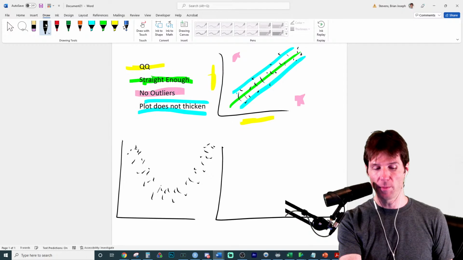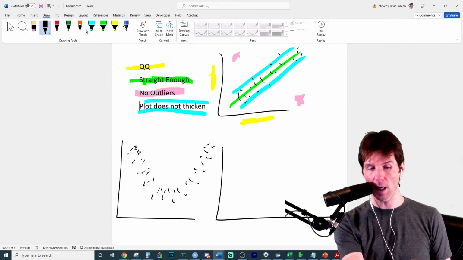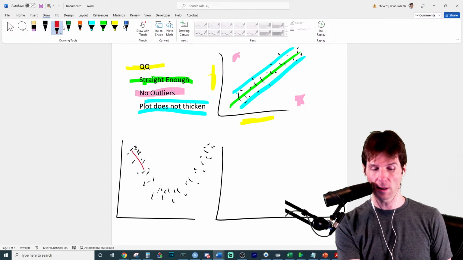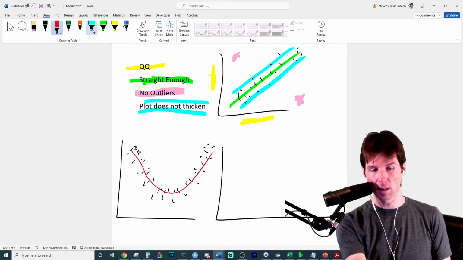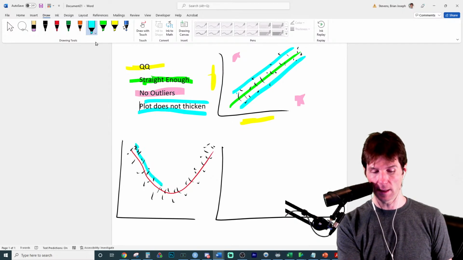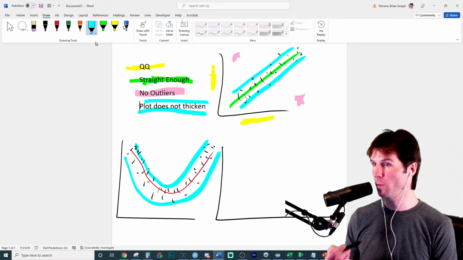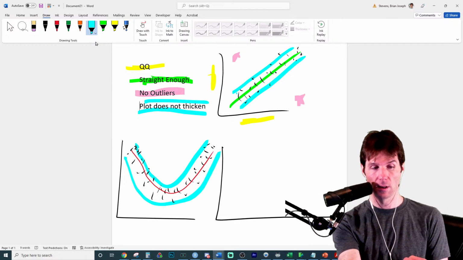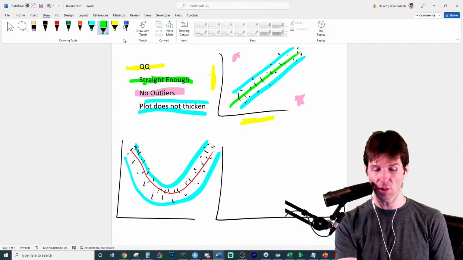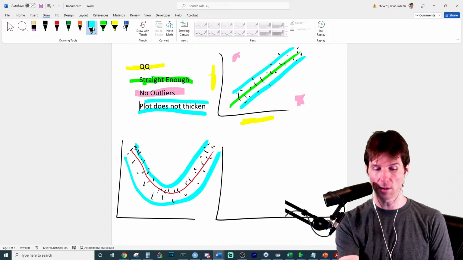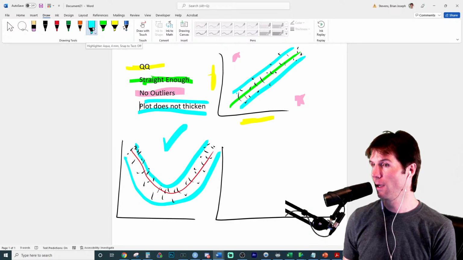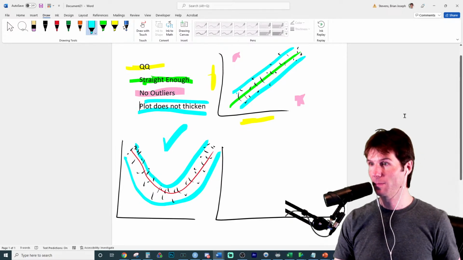Around the parabola, the points stay relatively what? Now, this would not pass the straight enough. This doesn't have a straight line, but it would pass the plot not thickening. Because around the parabola, what? So that one is actually good. Let's put a check mark. This is actually good with plot thickening. That one's actually good because around the parabola, what?